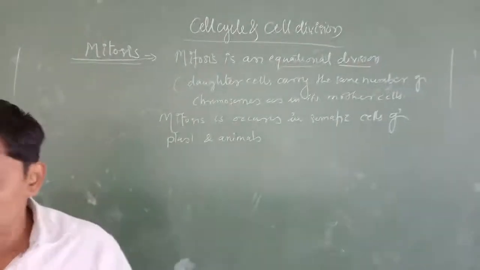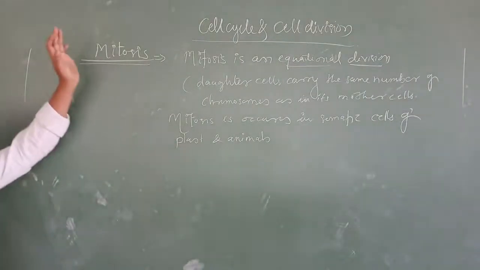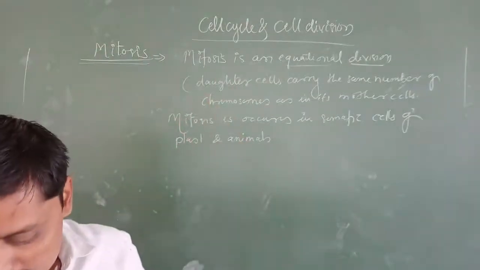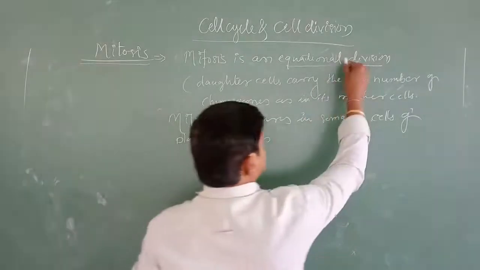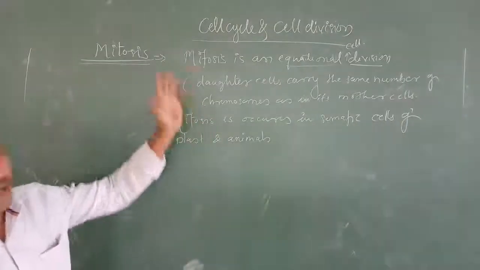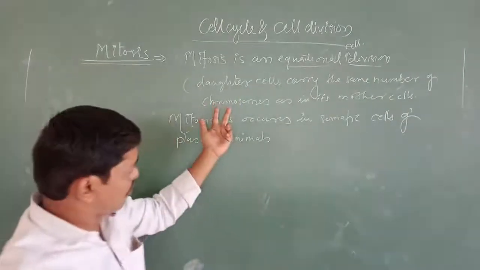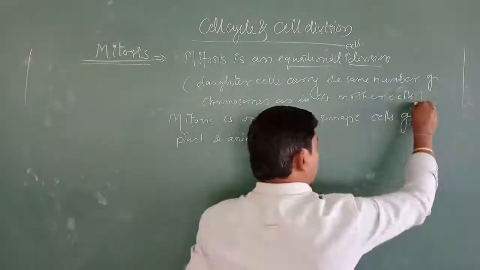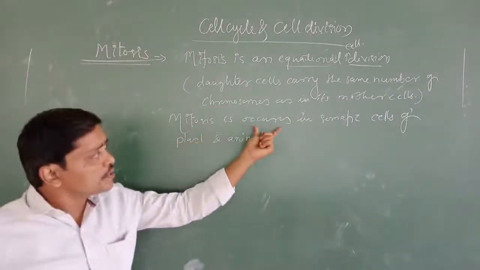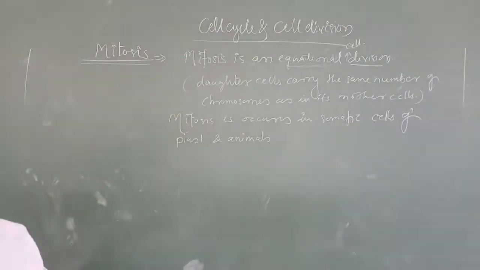So what I told you: mitosis is an equational cell division, which means the resulting daughter cells carry the same number of chromosomes as in the mother cell. It is called mitosis, and this mitosis usually occurs in somatic cells of plants and animals.